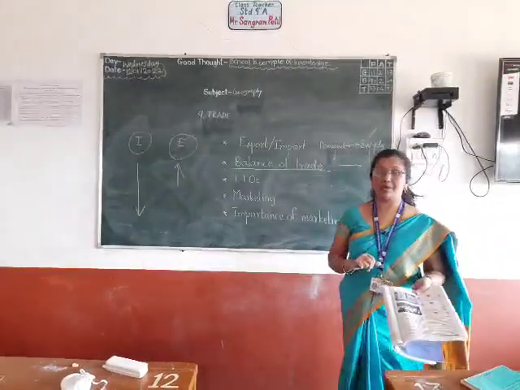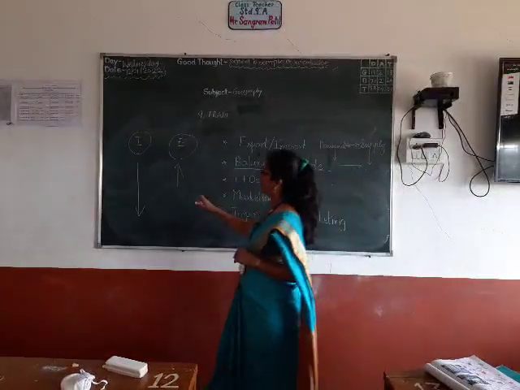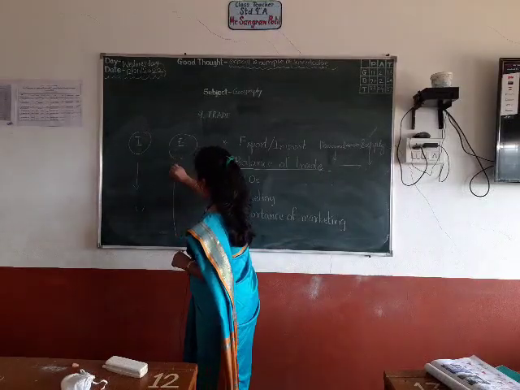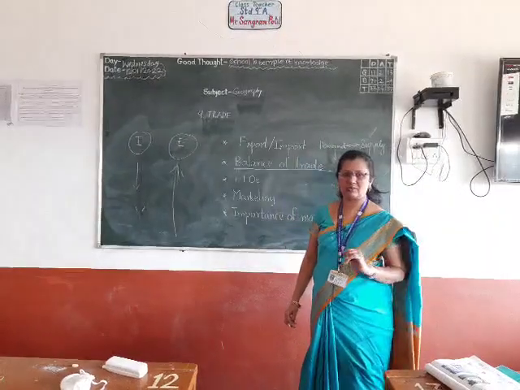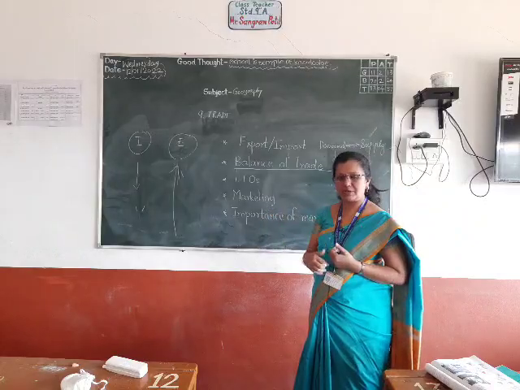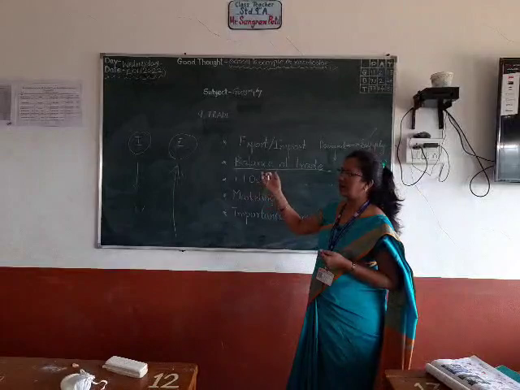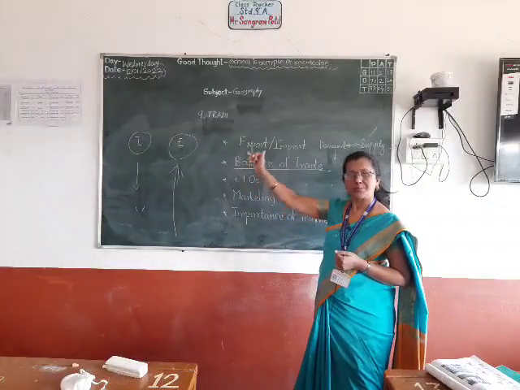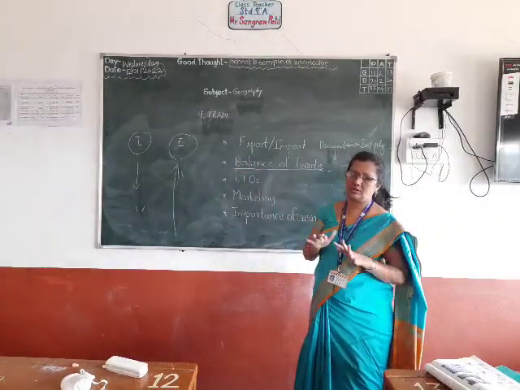Second is favorable balance of trade. Exactly opposite of this, we can say when exports are more. See here, exports are more than imports. If I sell more than I purchase, I will be in profit. That is common sense. So whenever a country exports more than imports, that will be called favorable balance of trade. Economy is in favor of the country.